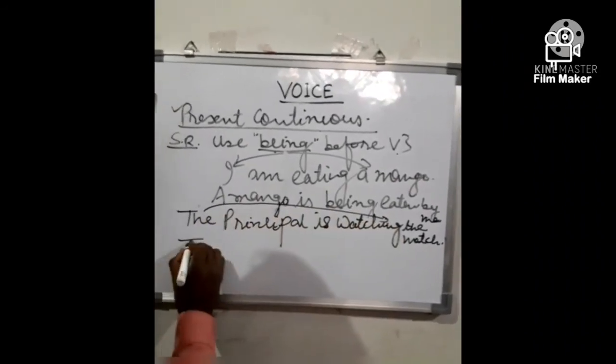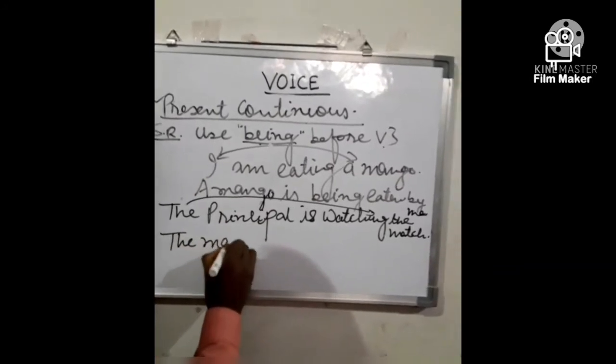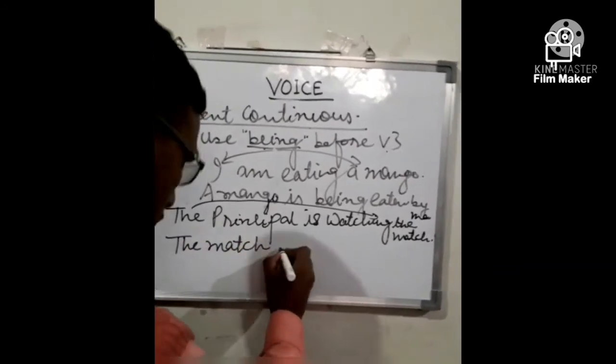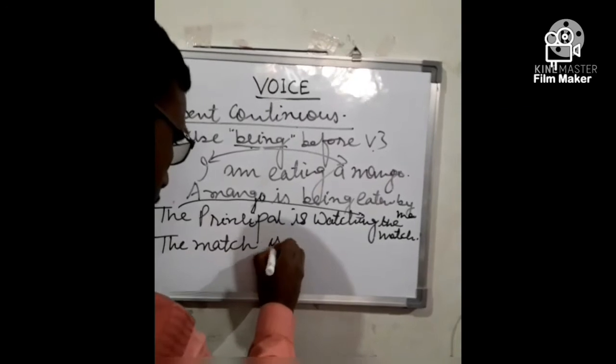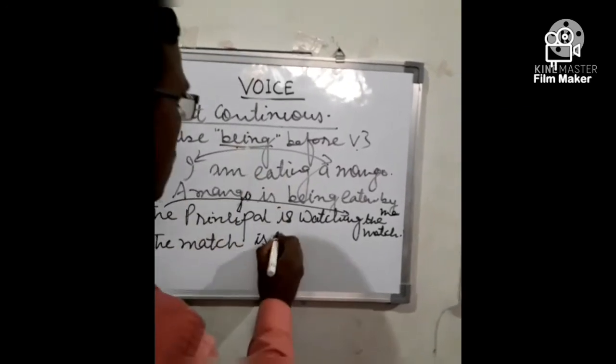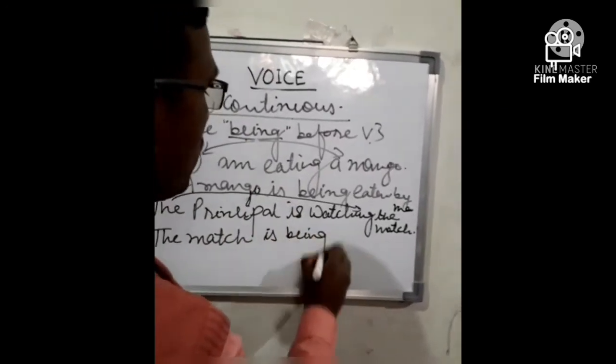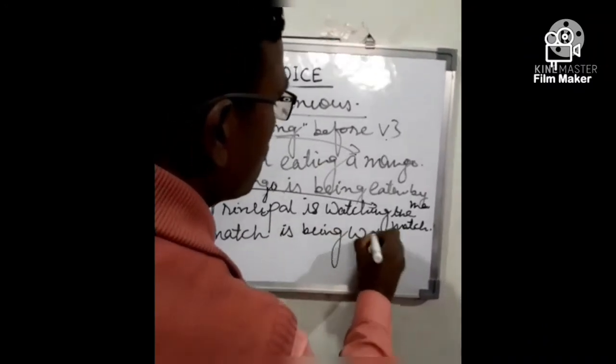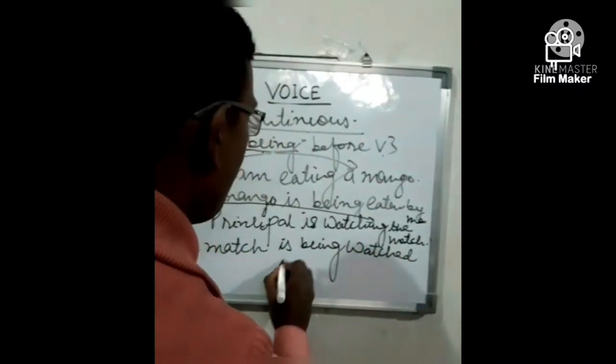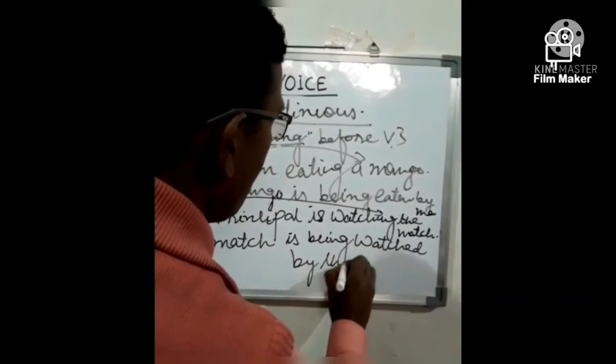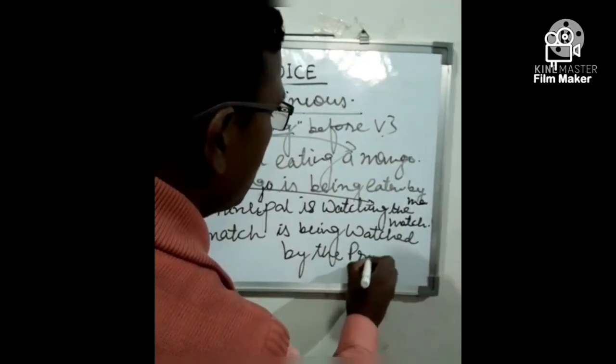The match is. Now put being, V3 watched. Now by the principal. Very simple.